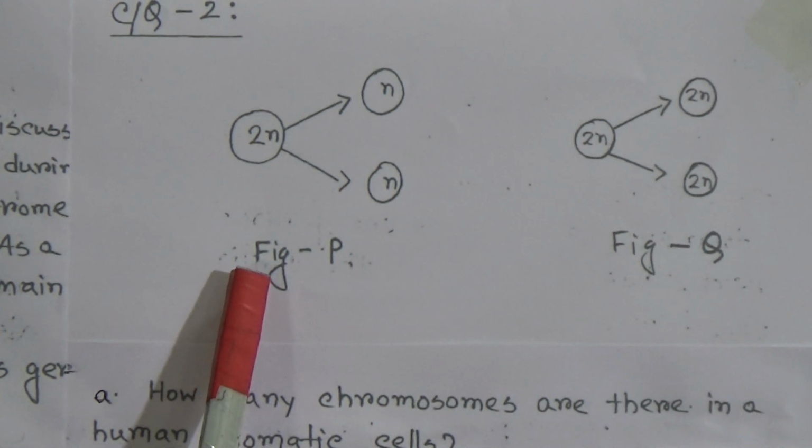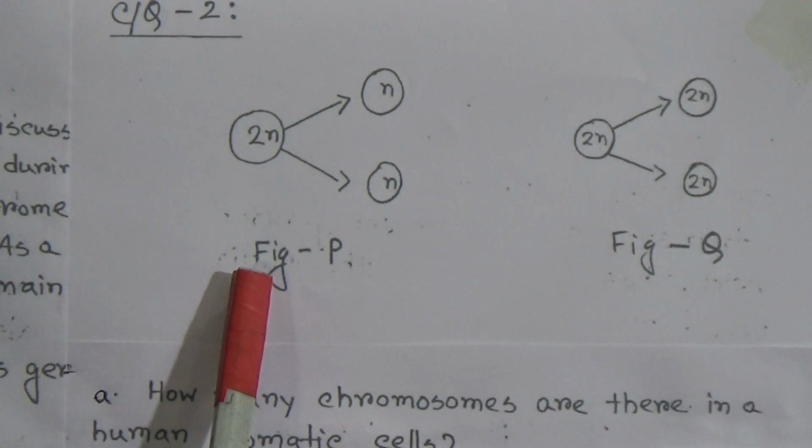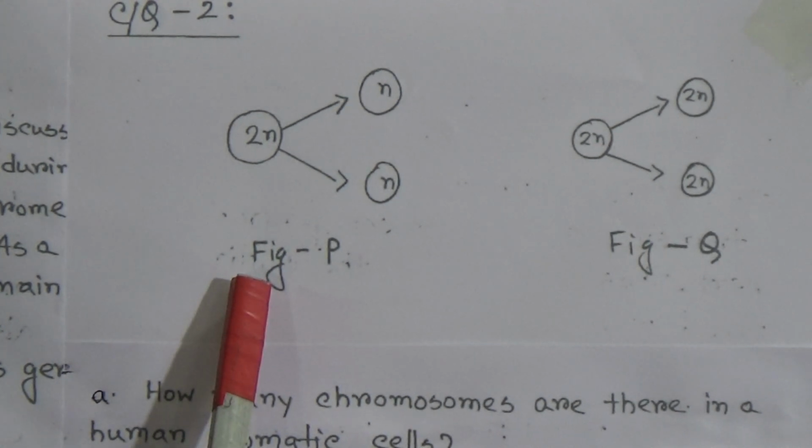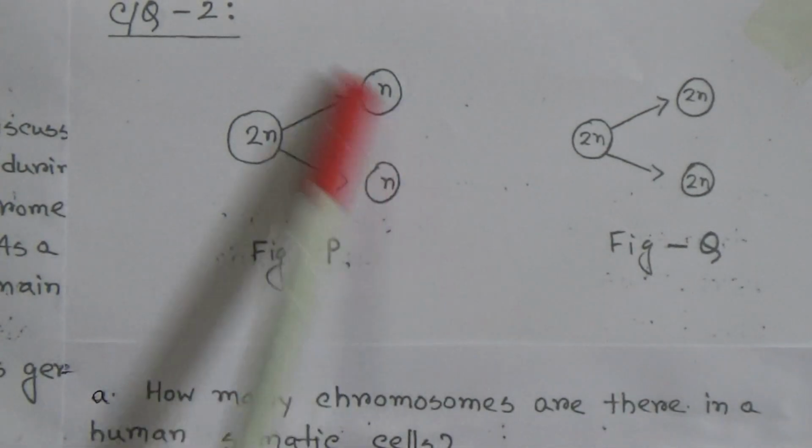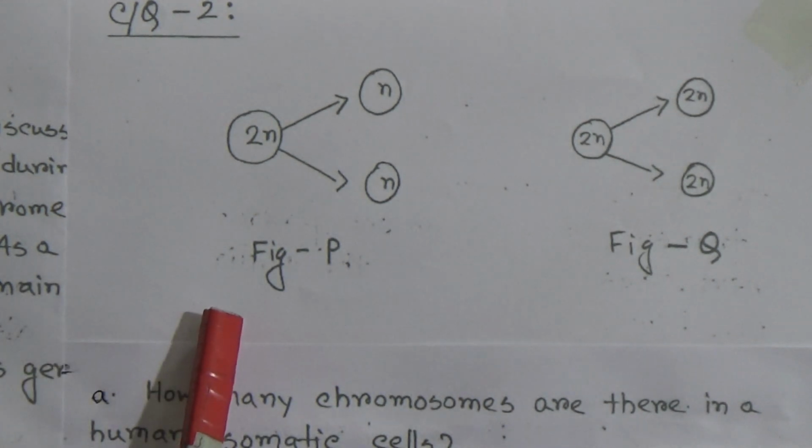During meiosis cell division, a primordial germ cell is divided in two successive phases. The first phase is called meiosis 1 and the second phase is known as meiosis 2. During the first division, the chromosomes of the daughter cells become half of the mother cell. The second division is the same as mitosis cell division, and you have to write this by following your textbook.